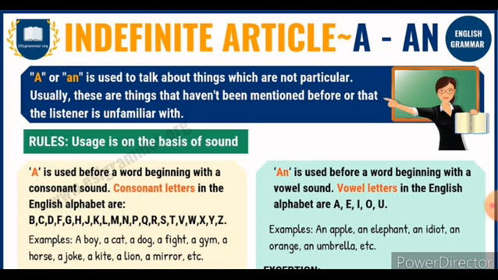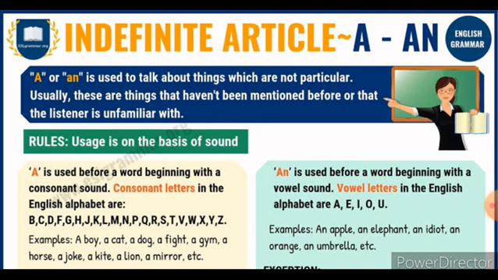If the noun has a vowel sound, you have to use the article an. If you hear the noun with a consonant sound, you have to use the article a. But both these articles are used only before a singular noun. We use a before a singular noun beginning with a consonant sound.